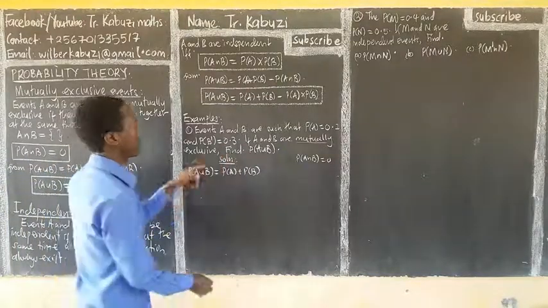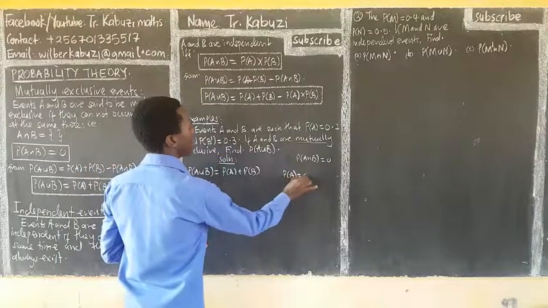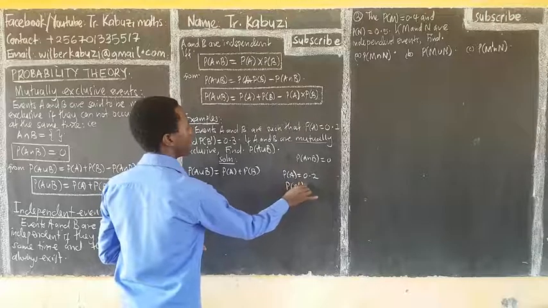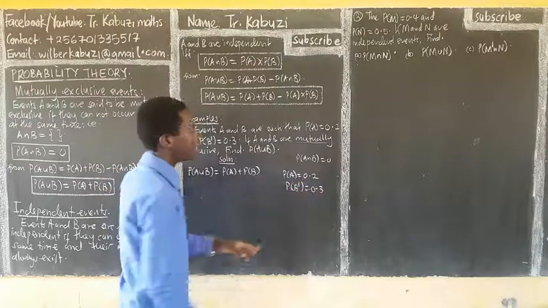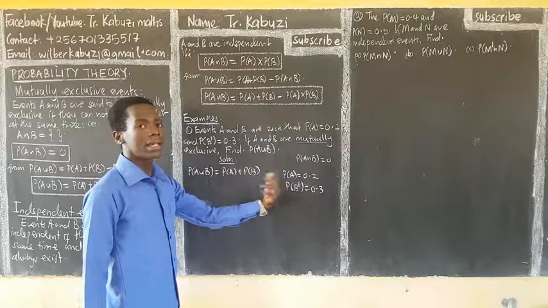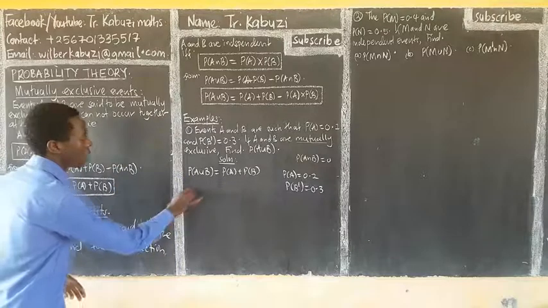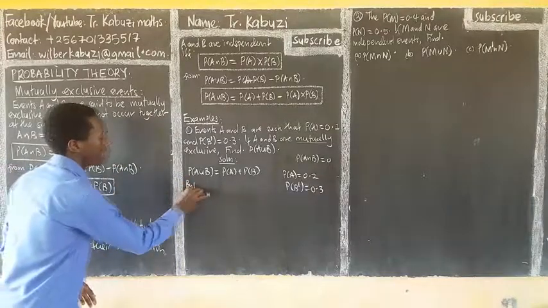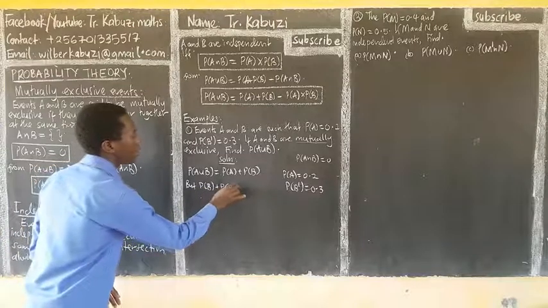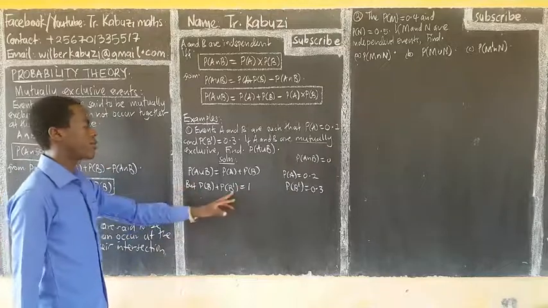From the question, the probability of A is equal to 0.2, then the probability of B complement is equal to 0.3. If I have the complement, I can get the other. Remember we said the probability of B plus the probability of B complement is always 1, the probability of this occurring and not occurring.